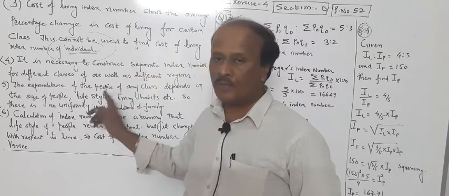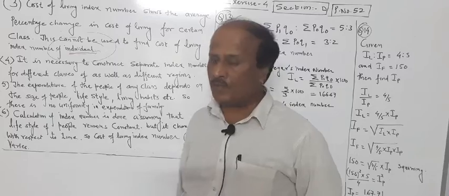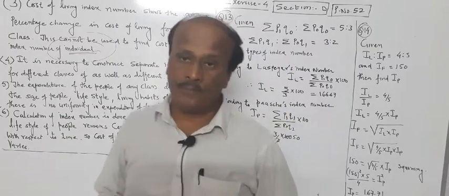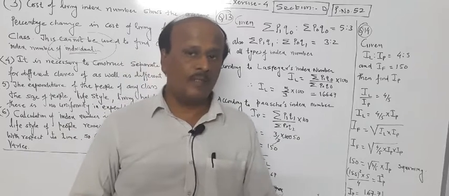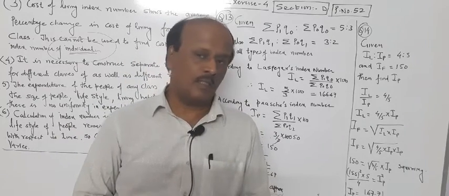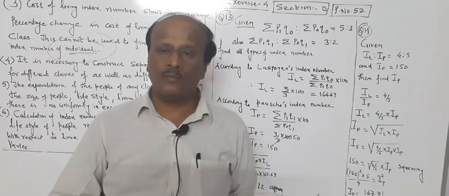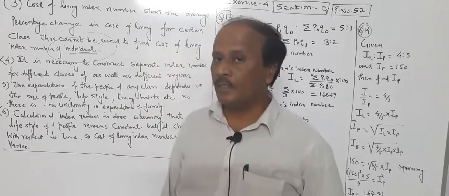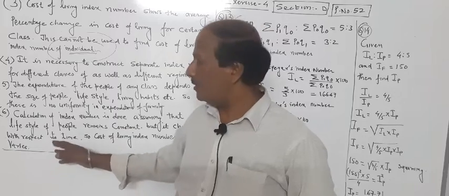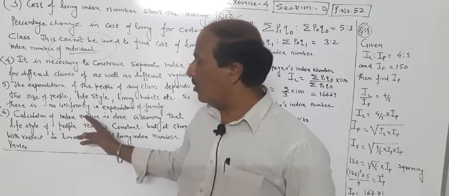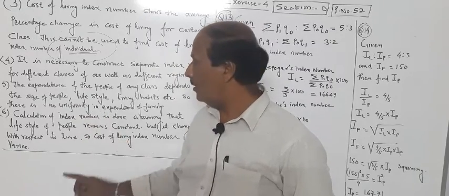This is also one important limitation of the cost of living index number. Now, sixth is also a very common one. See, the lifestyle of people does not remain constant. Sometimes it can happen that the lifestyle of people, due to many facilities or increased income, varies from time to time. Then the cost of living index number will not be constant.